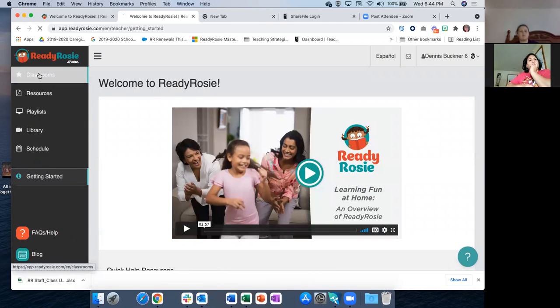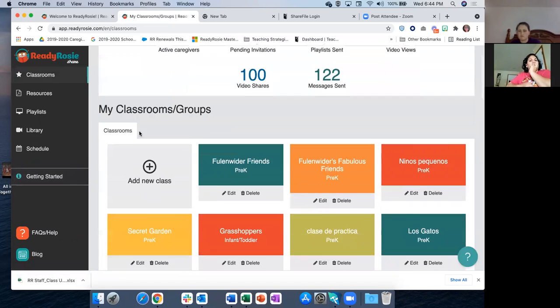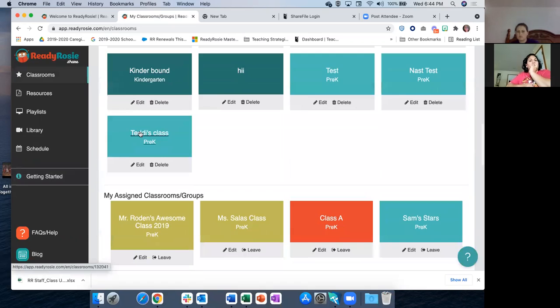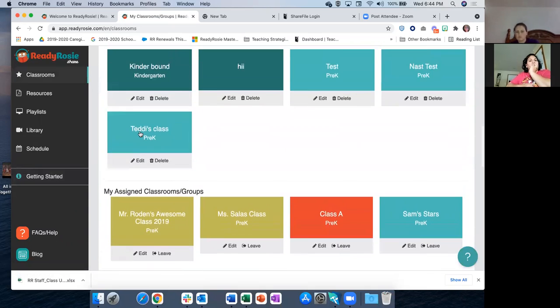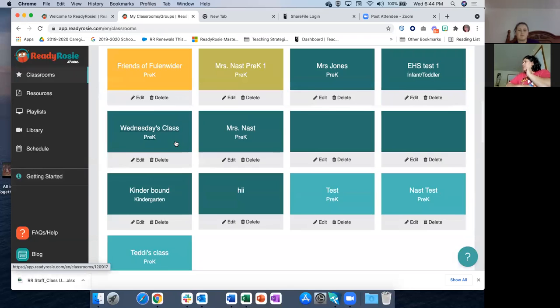I'm going to click on classrooms, because if you are brand new to Ready Rosie this year, or if you need to get your classrooms going for this current year, if you have archived classrooms, you'll have a line right here that says archived classrooms. You can access your data from last year, just don't unarchive it. Just leave it archived. You can click on that classroom, you can see the data, but just leave it tucked away in the archive vault.